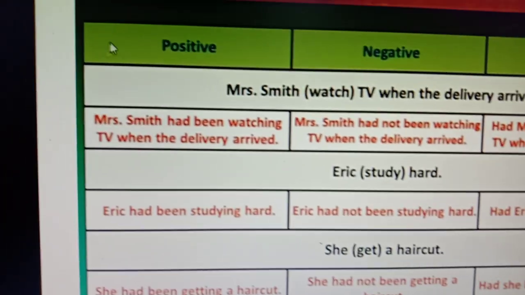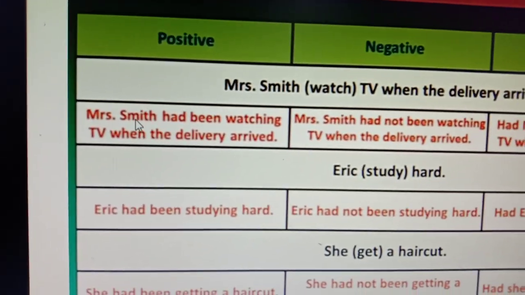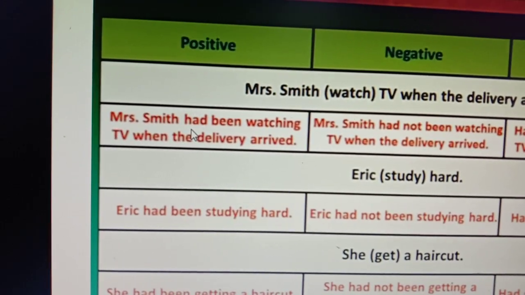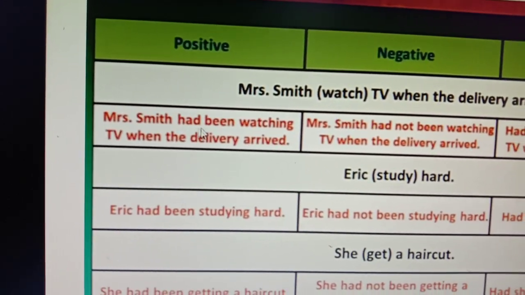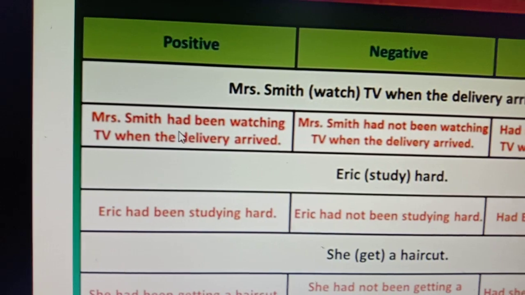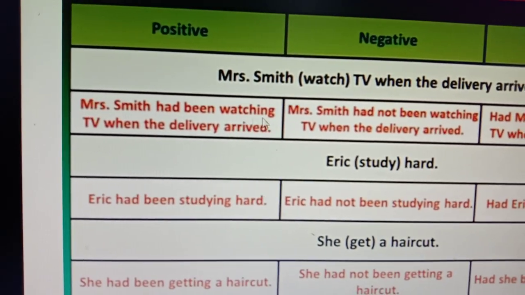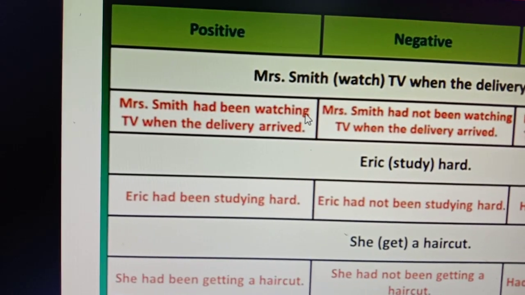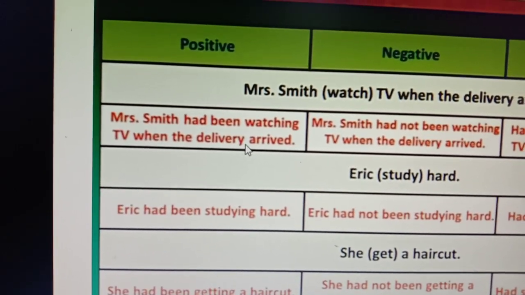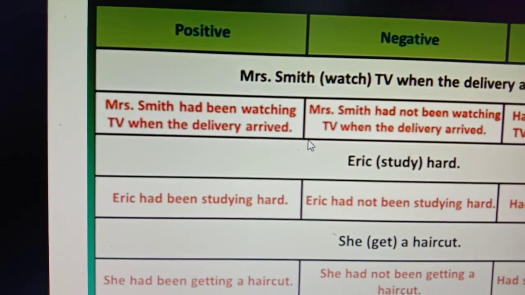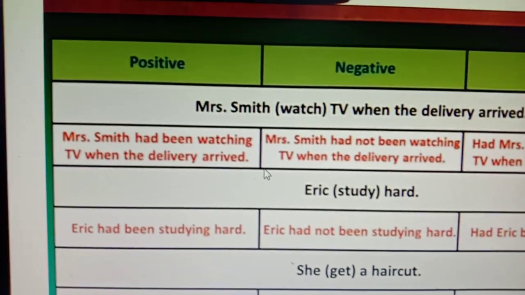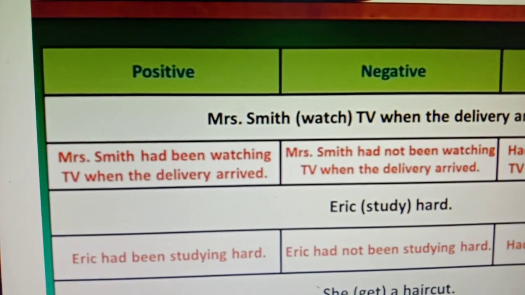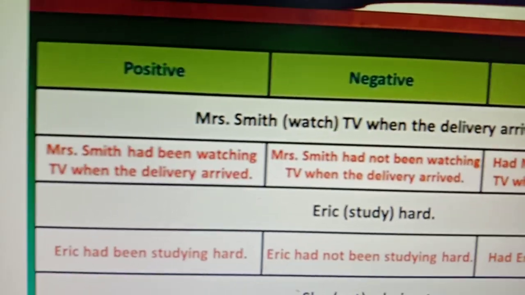So in positive, that means affirmative sentence, you will write Mrs. Smith. According to the rules there will be had, then we know after had there will be been, then verb plus ing, then the object. So Mrs. Smith had been watching TV when the delivery arrived. This is according to the structure of the past perfect continuous tense. So this is the affirmative sentence, that means positive sentence.